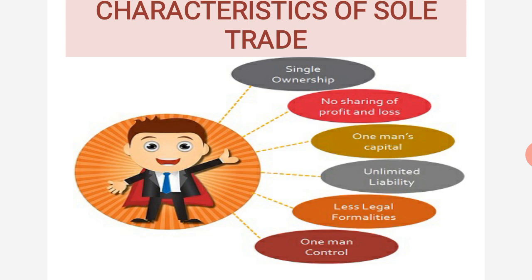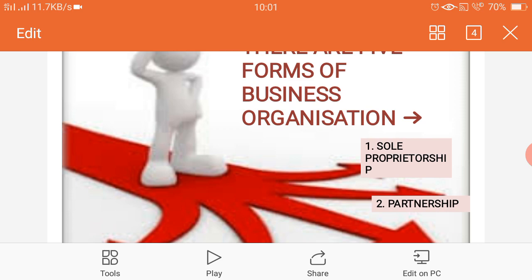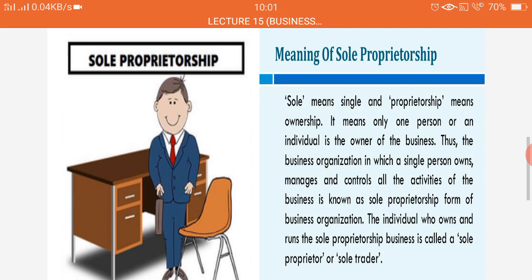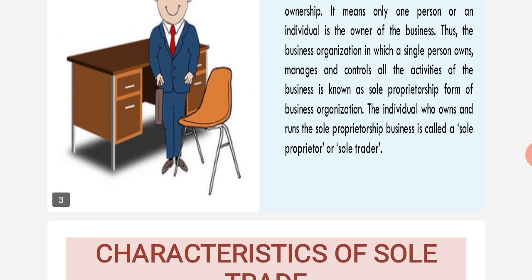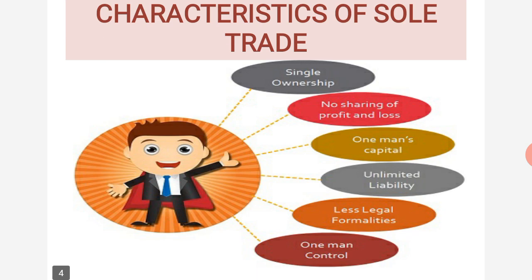Your homework is to start the second chapter, but before that complete the first chapter. From the starting, you have to write how many forms of business organization there are. Next, what is the meaning of sole proprietorship, and the third one, what are the characteristics of sole trade. You have to explain these points; the headings are these. Okay, and you have to write and explain these points also. Thank you.